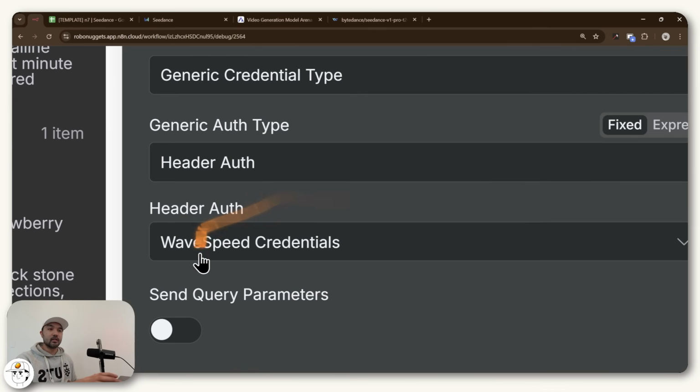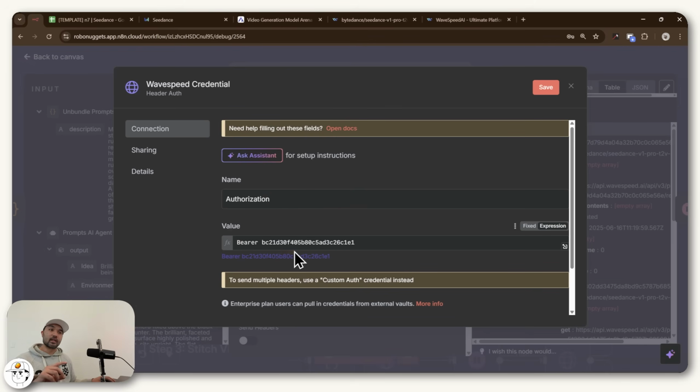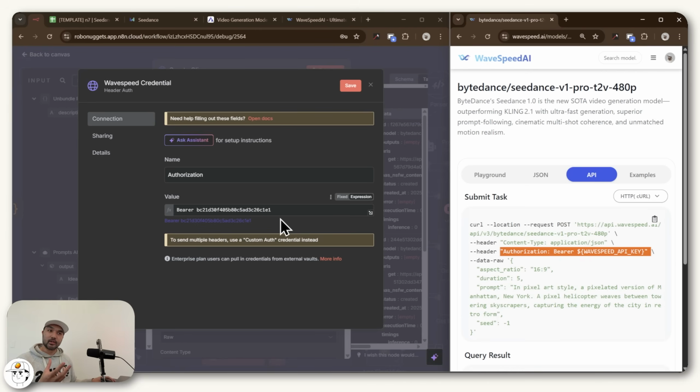And so you can see here that I have my WaveSpeed credentials set here, which if we click on this pen icon so that I can show you what it looks like, you'll see that we just have 2 values here, which again, we just learned how to set up by looking at WaveSpeed's documentation. So you'll see the name here is called authorization. And so I just got that coming from this example that WaveSpeed gave.